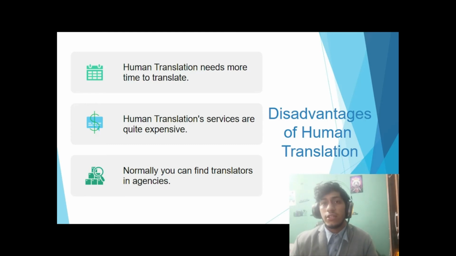Also, human translation can be a bit expensive, and even if it's not costly, you are still paying, compared to machine translation, which does the work for free on the web. And another disadvantage of human translation is that you frequently will have to search for translators on agencies and search for available translators. This mainly requires more time also.